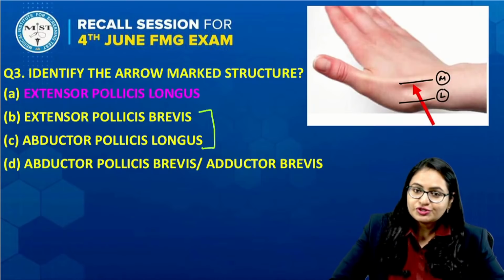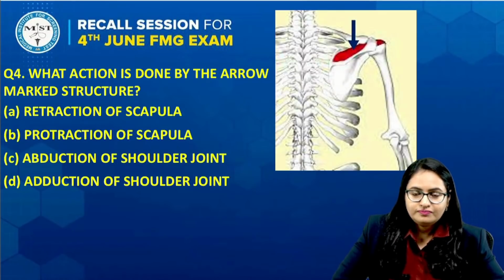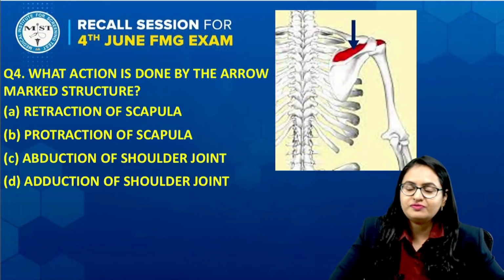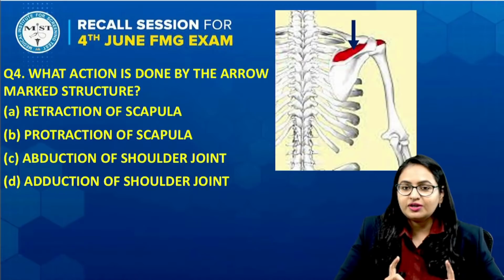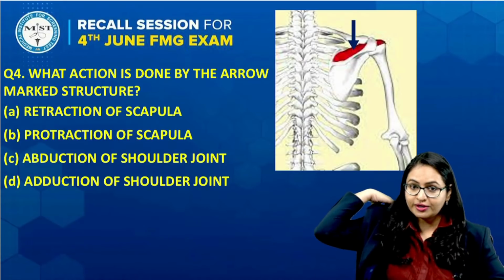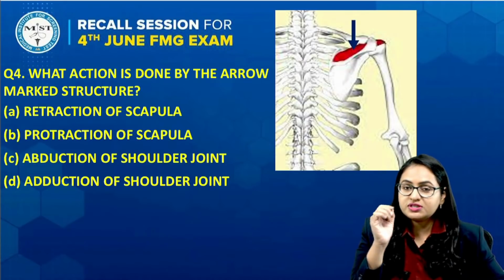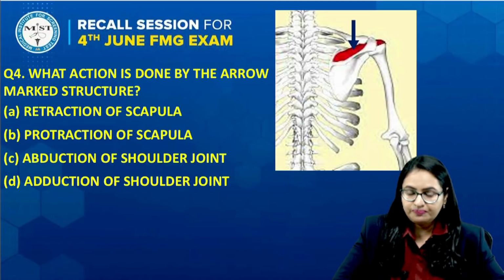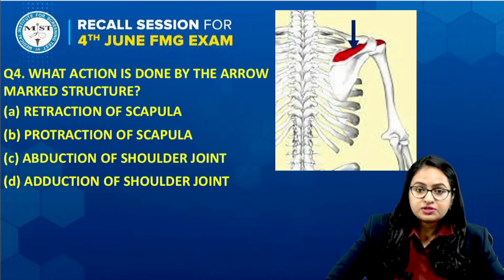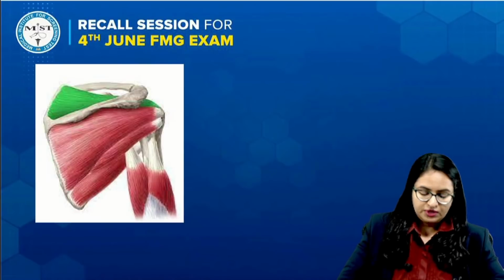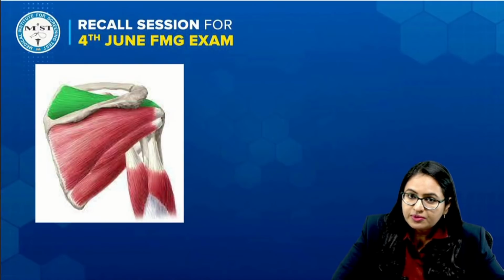Now coming to question number 4. Yes, this is a question which we have discussed a lot of times in the class. This image was given. This is the posterior aspect of the scapula, and the muscle was present above the spine of scapula. Let us first see this picture. This is the posterior aspect of the scapula, right?